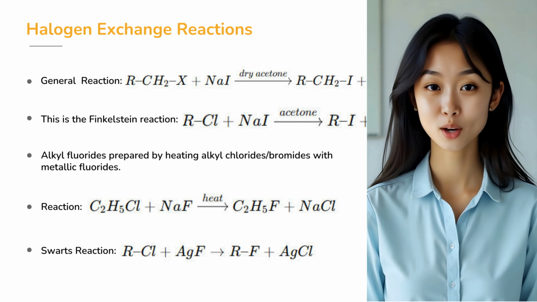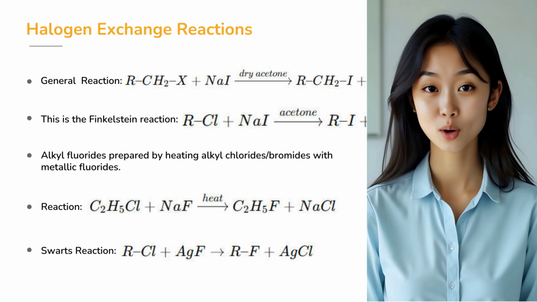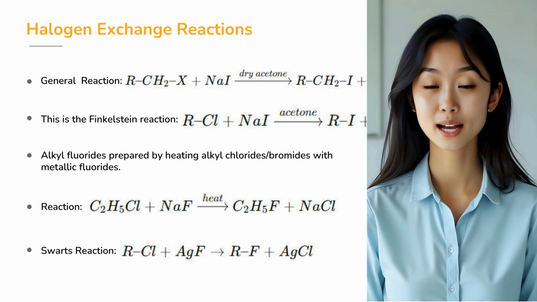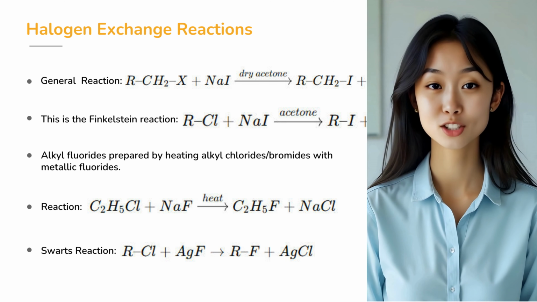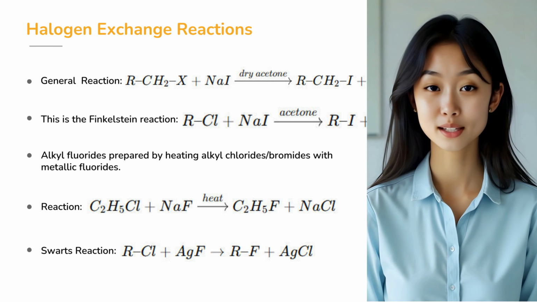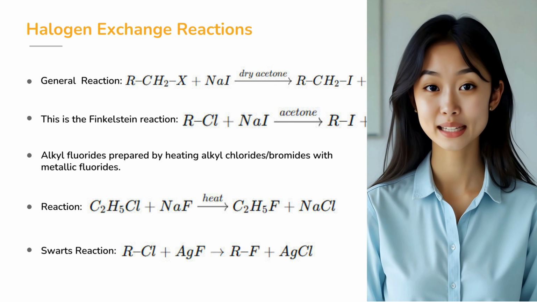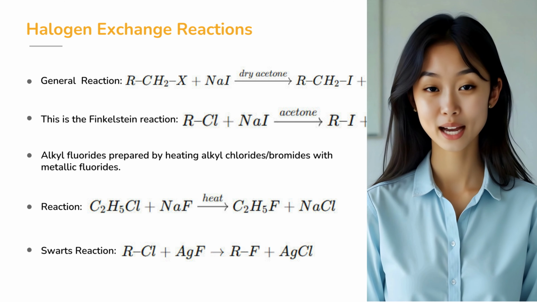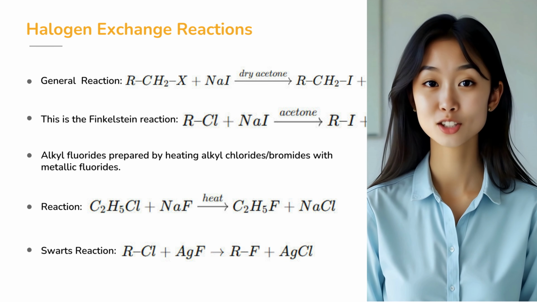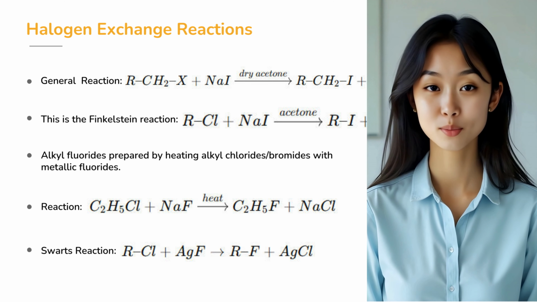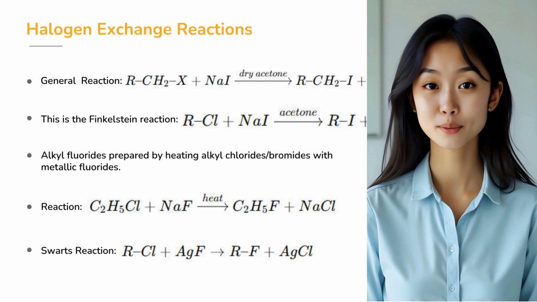Sometimes the haloalkane we obtain first is not the one we really want. To solve this, we use halogen exchange reactions. The general reaction is RCH2X plus sodium iodide in dry acetone gives RCH2I plus NaX. A special case is the Finkelstein reaction. Here, RCl plus sodium iodide in acetone gives RI plus sodium chloride. The sodium chloride that forms is insoluble and precipitates out, which drives the reaction forward.